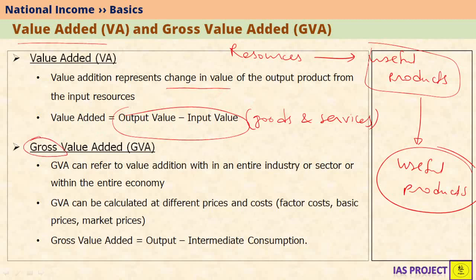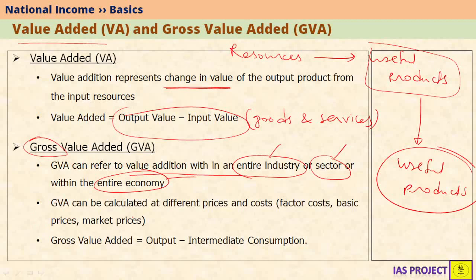What is gross value added then? Gross simply means total in economics. So wherever the word gross is, we can understand that it means total. So gross value added or total value added is nothing but the value addition within an entire industry or within an entire sector or even within an entire economy. So value added is for a particular object or particular product or service, but gross value added is for an entire industry or entire sector or entire economy. So that is why it is called total or gross.